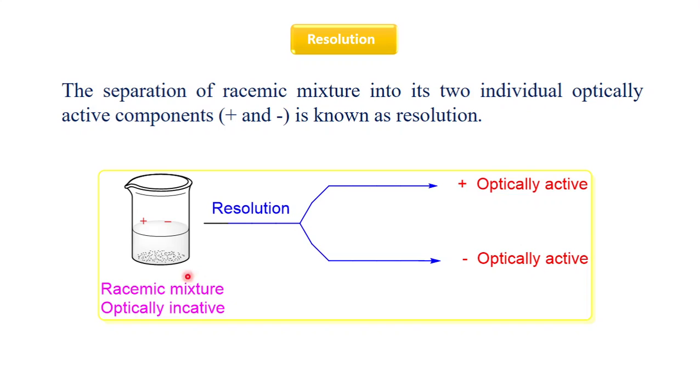Consider this beaker contains your racemic mixture, and by this method, resolution, you are separating it into plus and minus forms. This is simply called resolution. Okay, so this is just a revision of what we had learned in the last lecture.